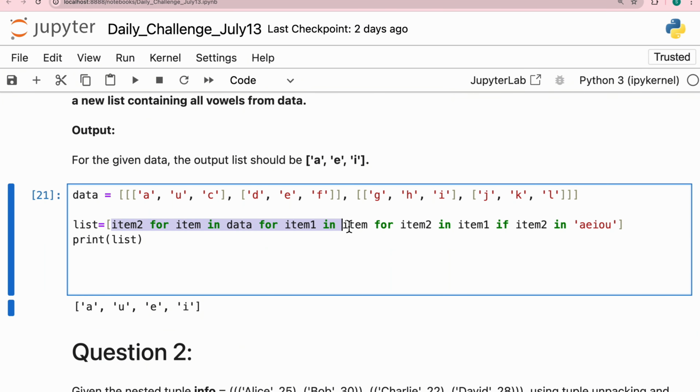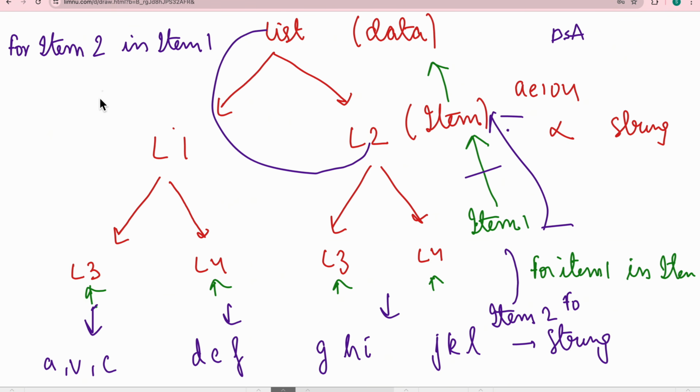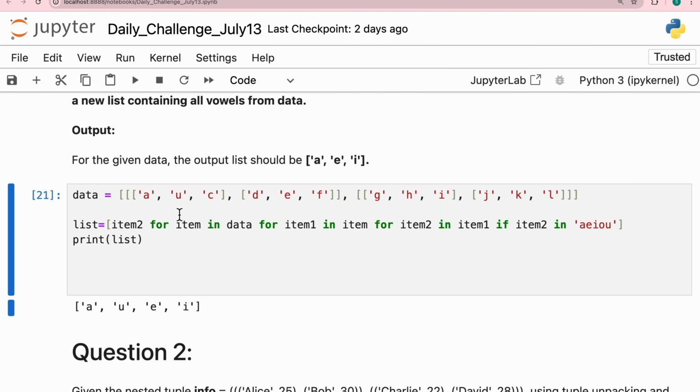Now without knowing this architecture, you cannot write down this code. Just imagine if you don't. So first you have to visualize this tree inside your mind. Once you can visualize this in your mind, then you can easily write down this code. So coding is nothing, it is just a one-line code, but building this architecture in mind is something very important. If you still don't understand, please comment on the video and we can have a call to discuss how actually we solve this. But I think this is fairly easy.